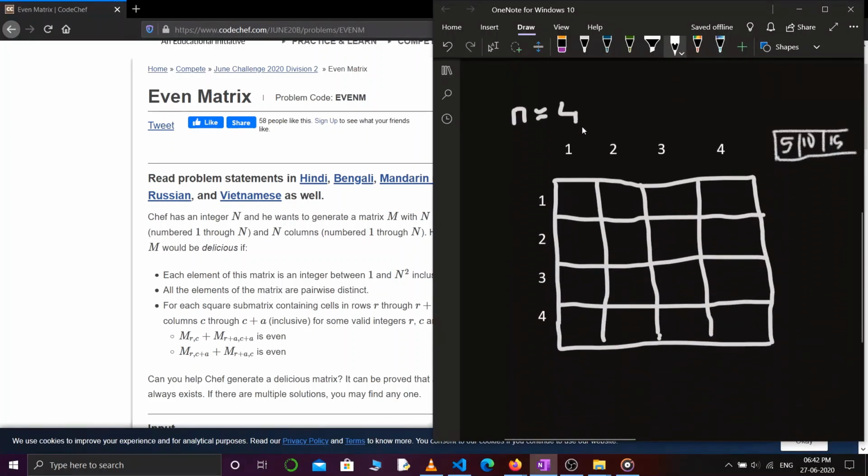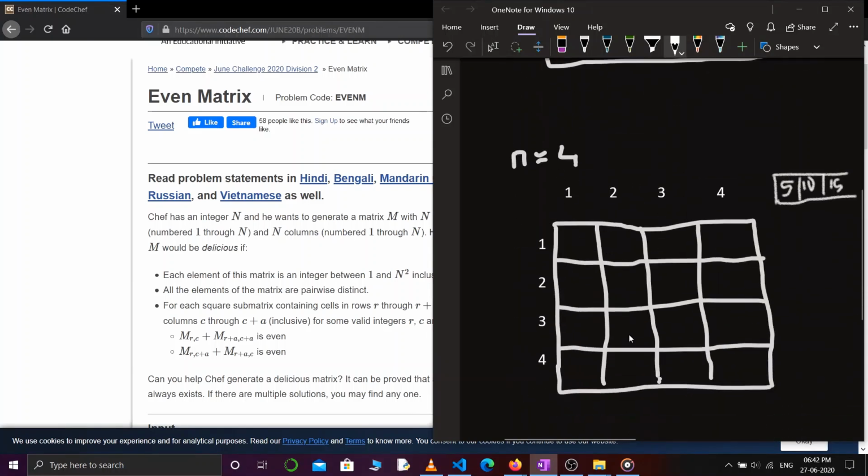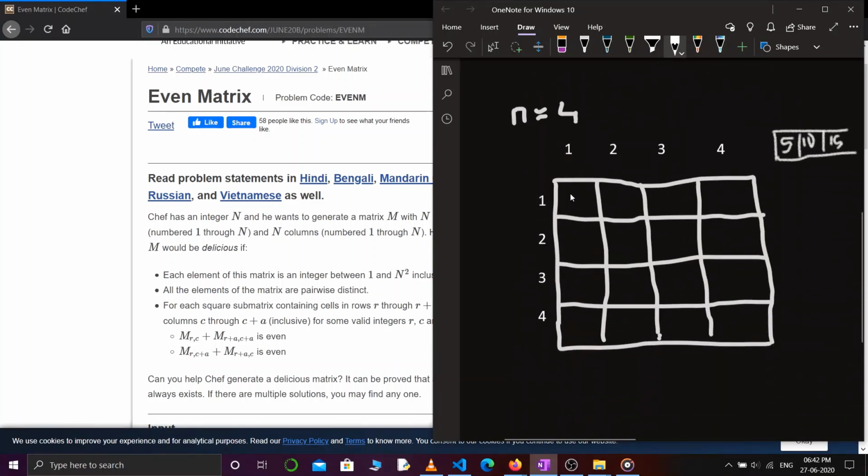So we'll get a matrix something like this. If we try to fill this matrix in this fashion, then it will look something like 1, 2, 3 and 4. But you'll see that I cannot print 5 over here, because this element is an even number, isn't it?